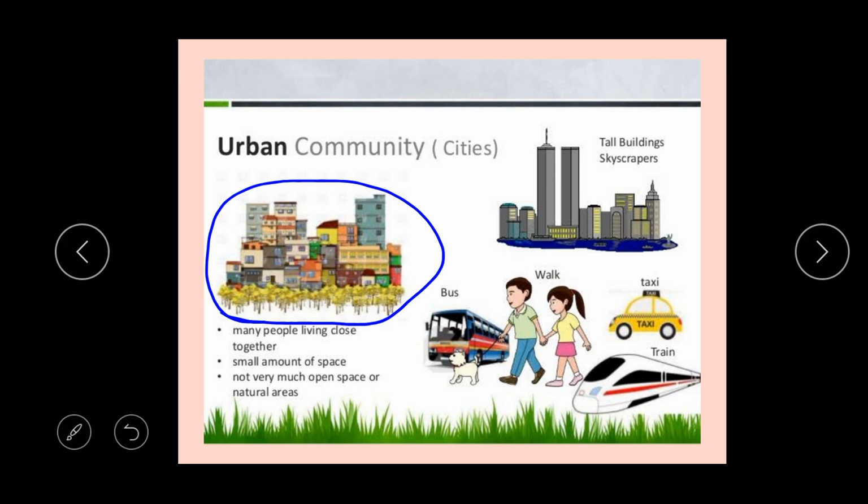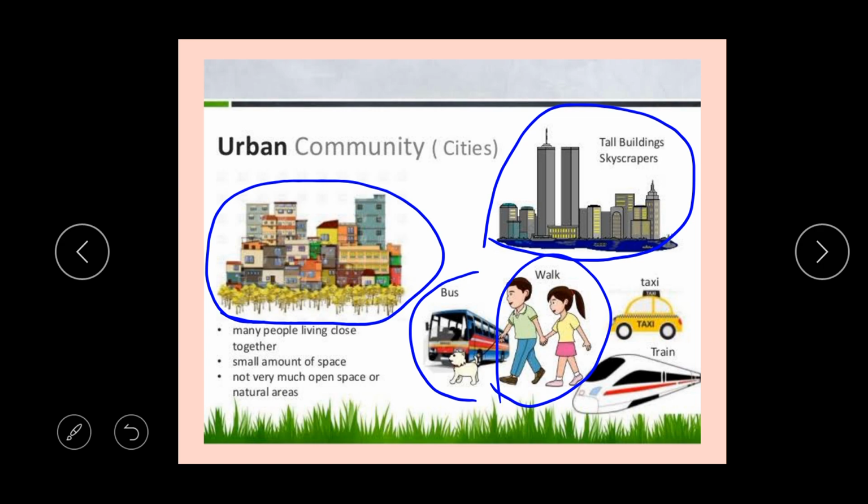And in an urban community, you can see beautiful houses, you can see tall buildings. Tall buildings are also called skyscrapers. Okay, you can see tall buildings, you can see buses around, you can see people walking, you can see taxis, you can see trains in an urban community.